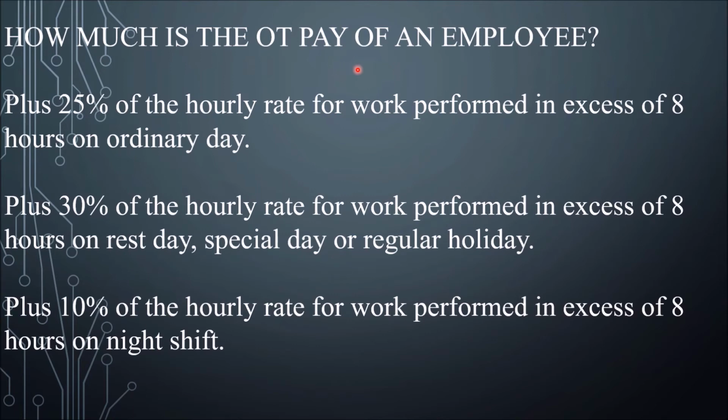How much is the overtime pay of an employee? Plus 25% of the hourly rate for work performed in excess of 8 hours on an ordinary day. So plus 25% on an ordinary day. Plus 30% on a rest day, special day, or regular holiday. So plus 30%. And plus 10% on night shift. Okay, plus 10% on night shift.